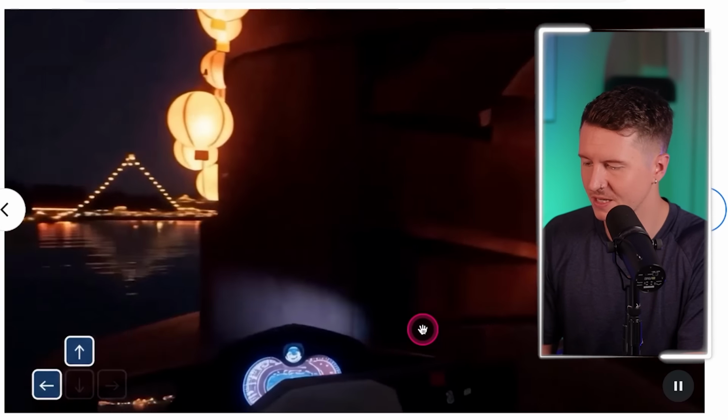So everything you're seeing here has been generated using a single prompt, and the prompt was jet ski during the Festival of Lights. And as you can see, there's an open world reality as well as a mode of transportation. And here you can see at the bottom left the controls that are being used to navigate this environment. And you can see that it's wonderfully detailed, and even the physics of bumping into different objects is completely believable.